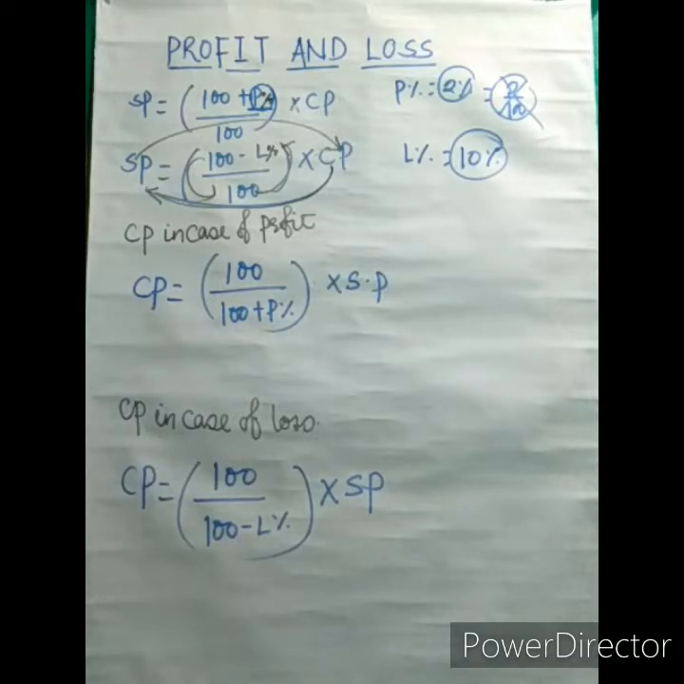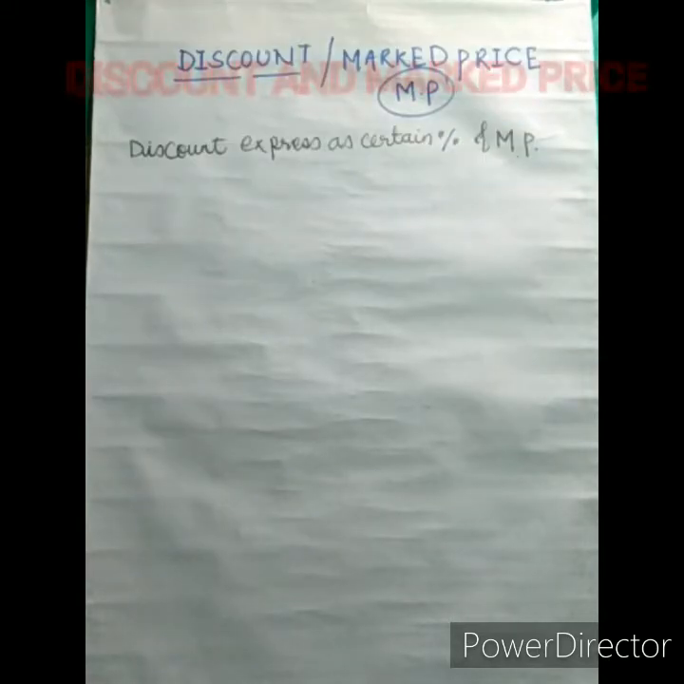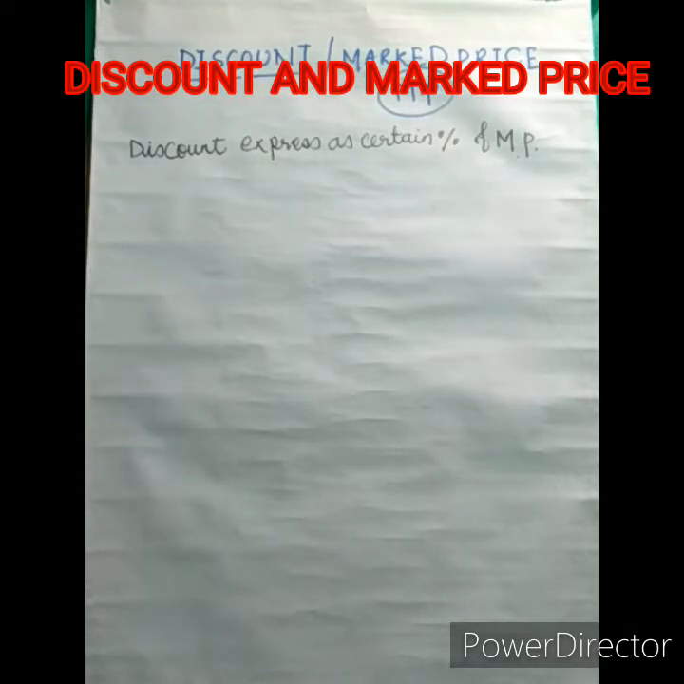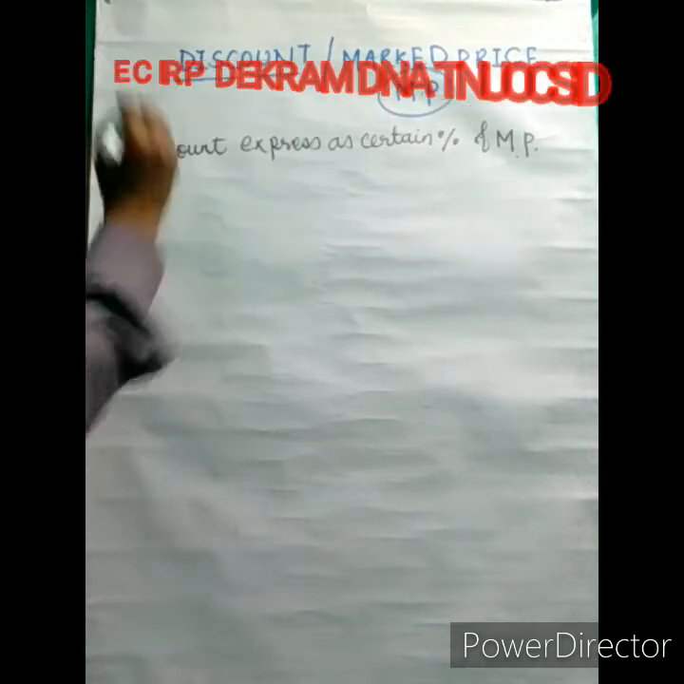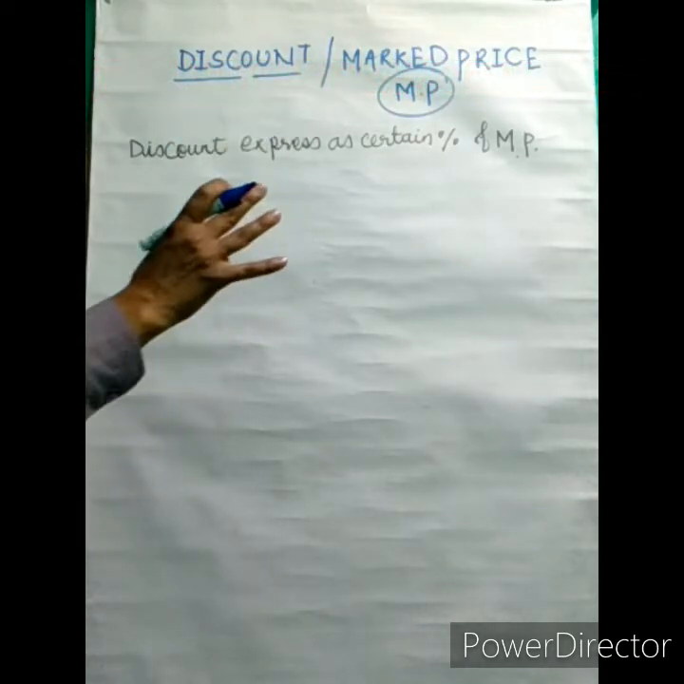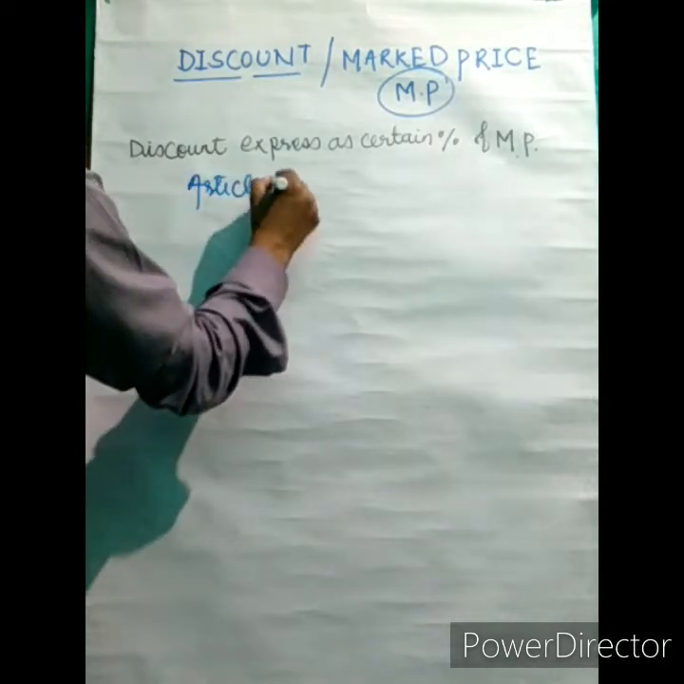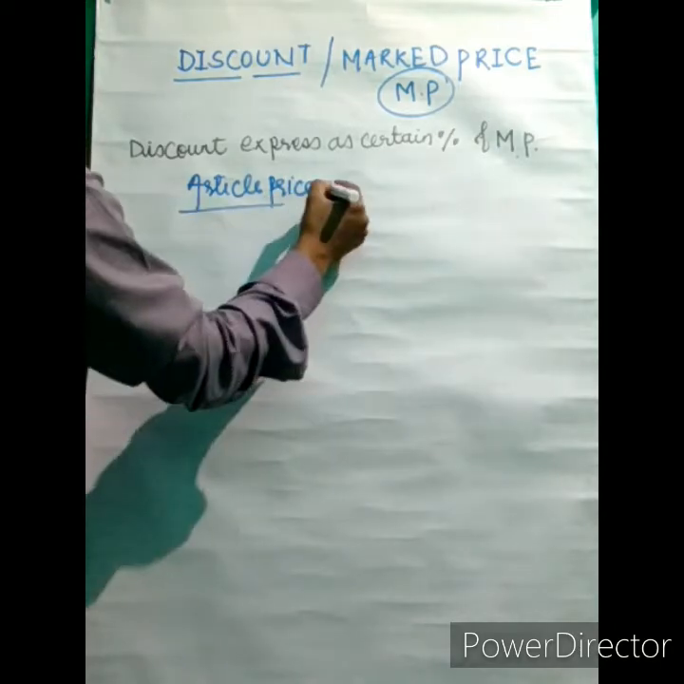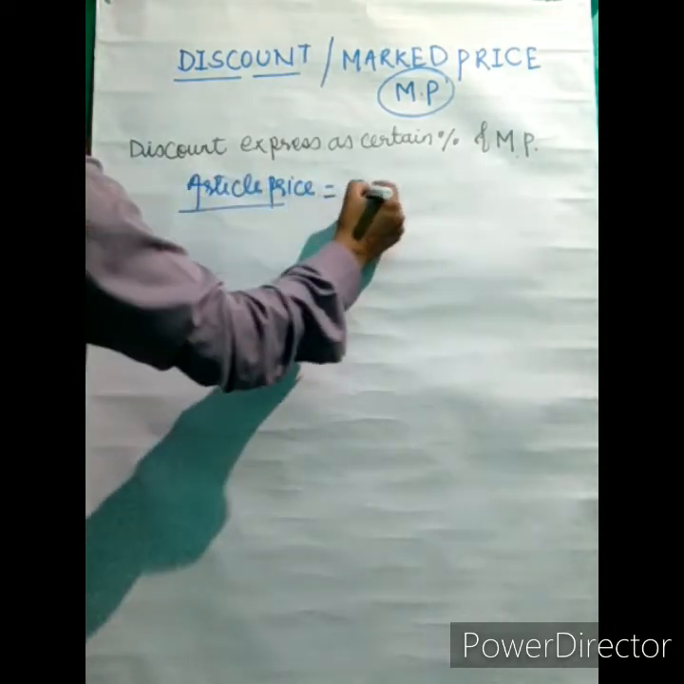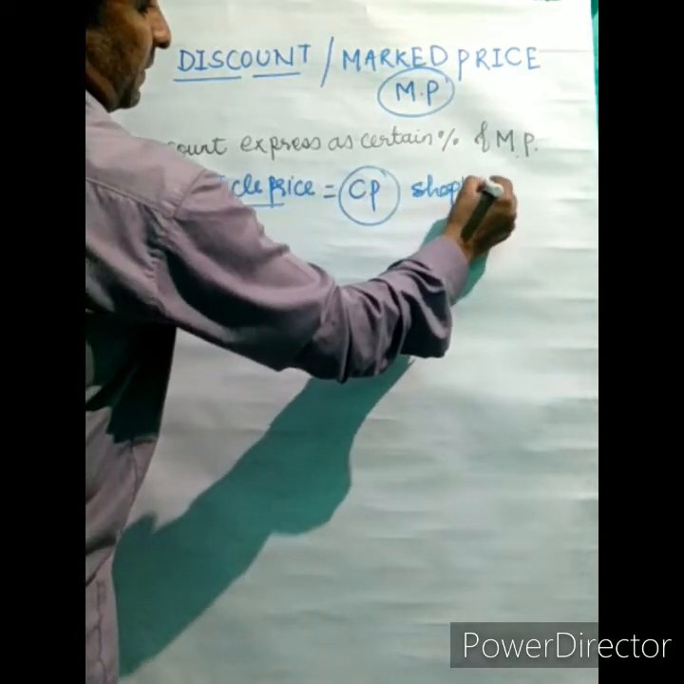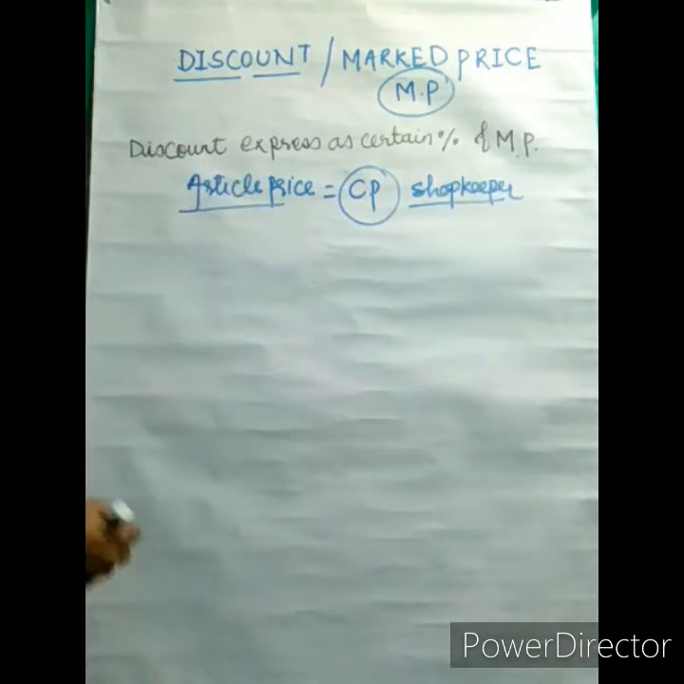Next we are having mark price and discount price. Now discount and mark price. So first of all we will try to understand it. What is mark price? Now see, an article purchased by a shopkeeper. A shopkeeper is going to purchase an article. So article price is CP for the shopkeeper.